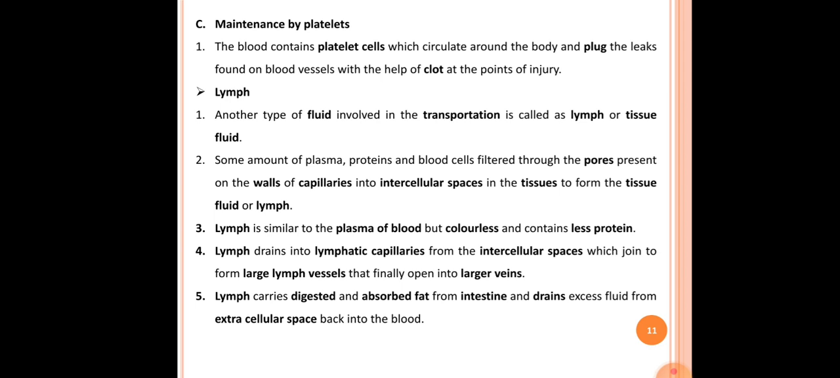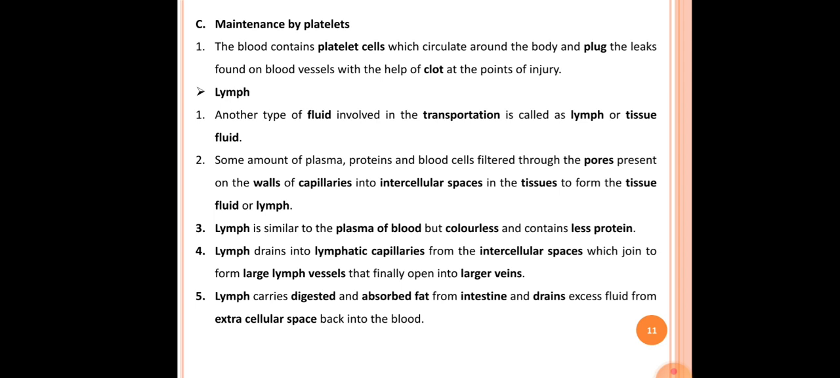The fourth point here is that lymph drains into lymphatic capillaries from the intracellular spaces, which join to form large lymph vessels that finally open into the large veins. Whatever intracellular or tissue fluid is collected, after supplying nutrients, oxygen and the other components of the tissue fluid to each cell, the lymph drains out into the lymphatic capillaries. After joining the lymphatic capillaries, large lymph vessels are formed, and these large lymph vessels are connected to large veins.